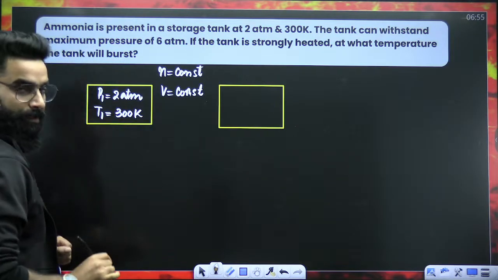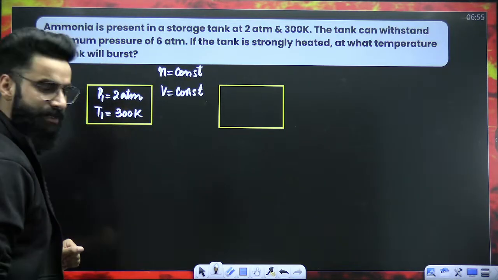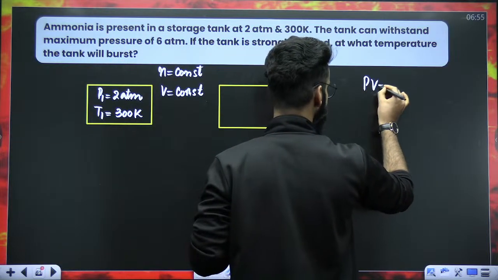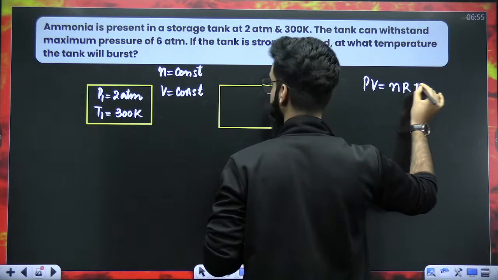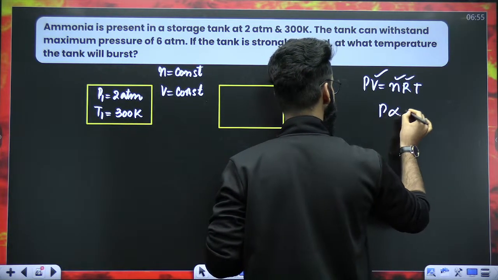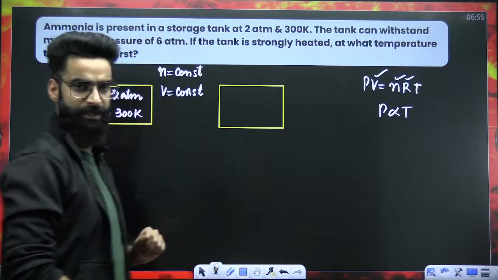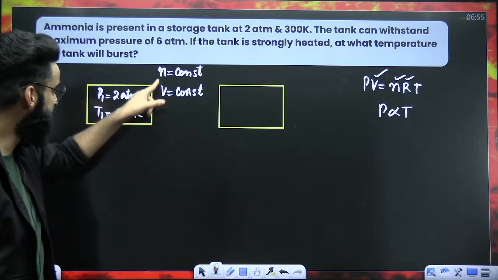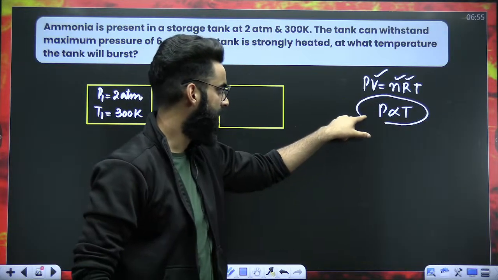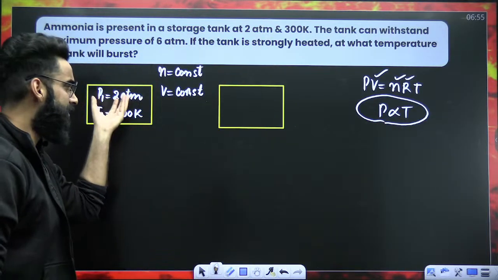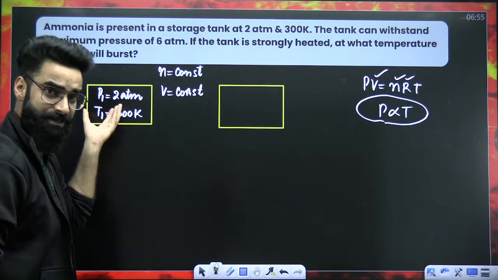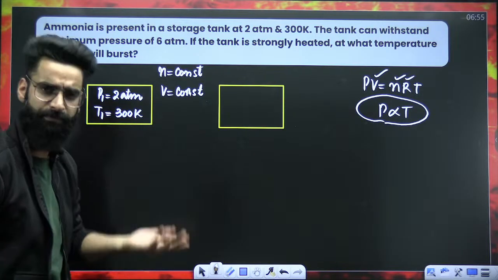Now guys, understand one thing. As far as the ideal gas equation is concerned, PV is equal to nRT, right? Now as far as the equation, volume and moles are constant. So can I say pressure is directly proportional to temperature? This particular gas, whose moles and volume are constant, is going to follow this equation. If you increase the temperature of the gas, the pressure of the gas will increase. That's what we are doing.